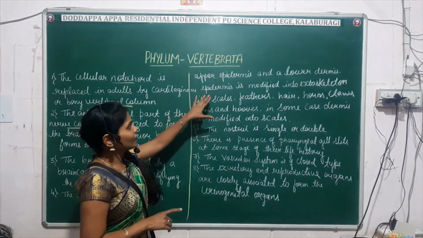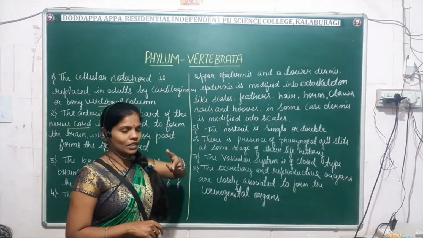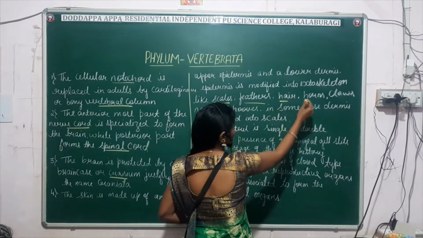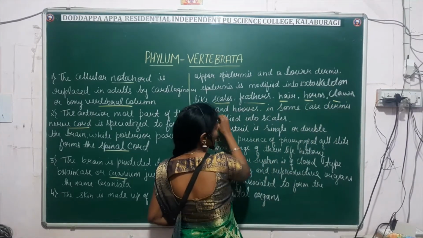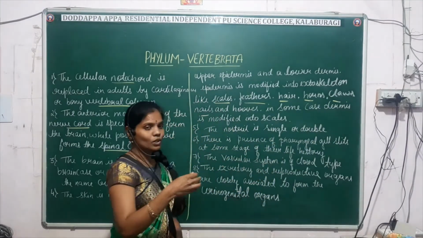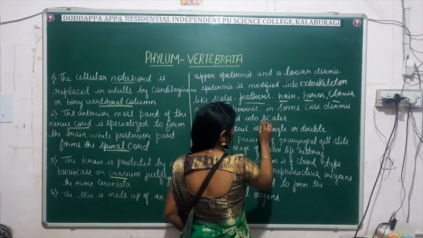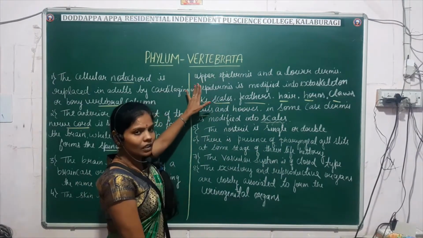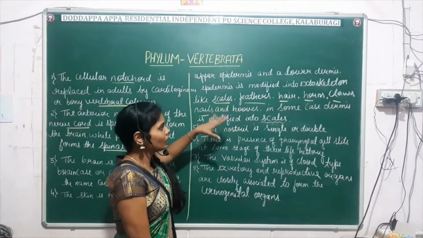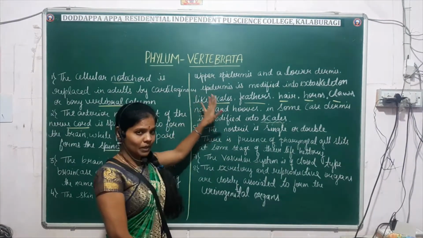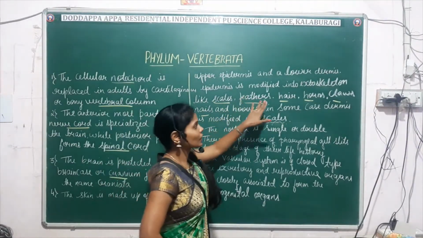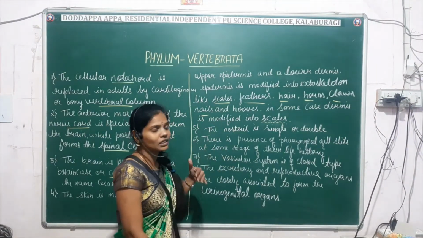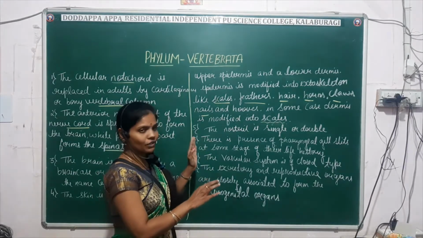The epidermis is modified into exoskeleton like scales, feathers, hair, horns, claws, nails and hooves. In the case of the dermis, it is modified into scales. So these are the characteristic features of the vertebrates.